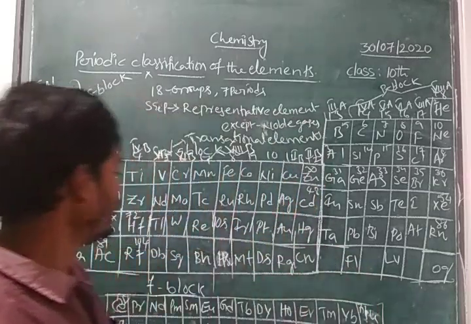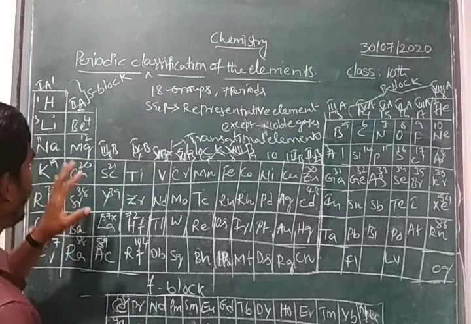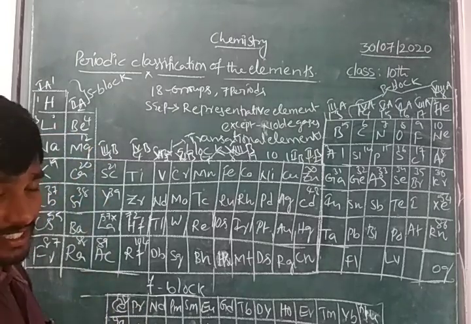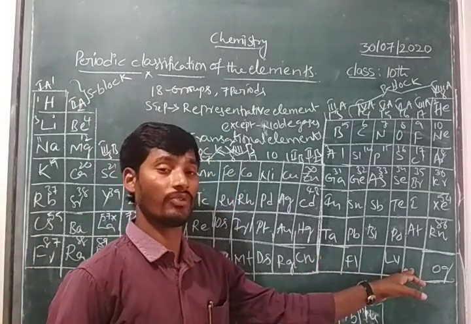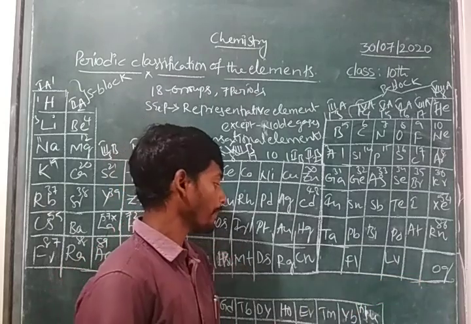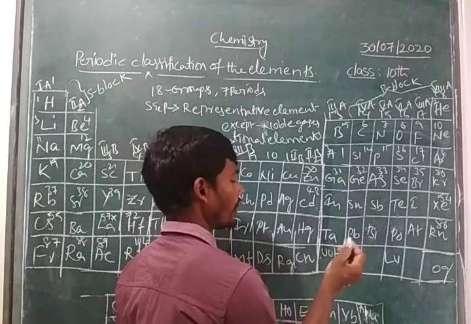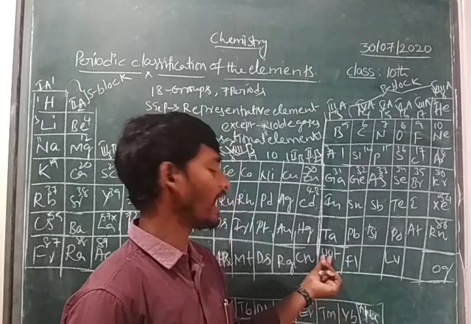Right children? And here, in the periodic table, there are a total of 118 elements, but some space was left here. Those we consider as unknown elements. According to the IUPAC nomenclature, we consider them as unnamed.